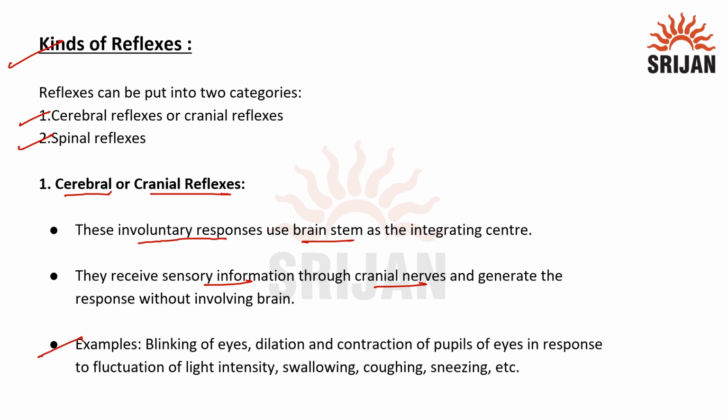For example, blinking of eyes, dilation and contraction of the pupil when there is fluctuation in light intensity, swallowing, coughing, sneezing. All these are examples of cerebral or cranial reflex.